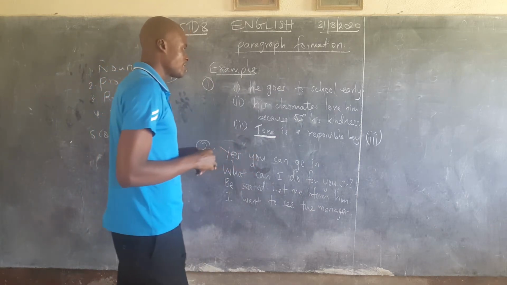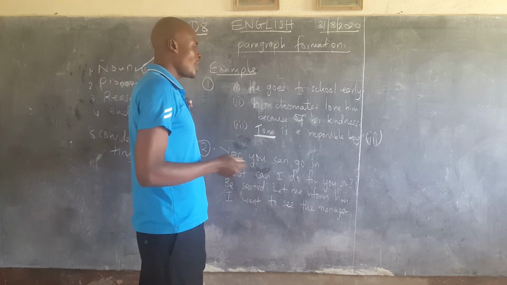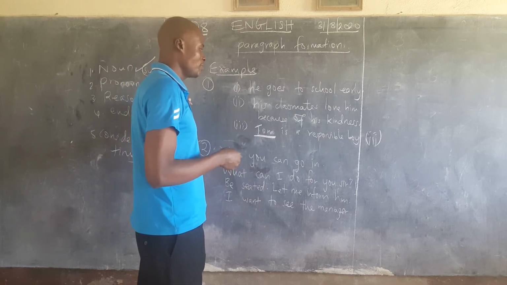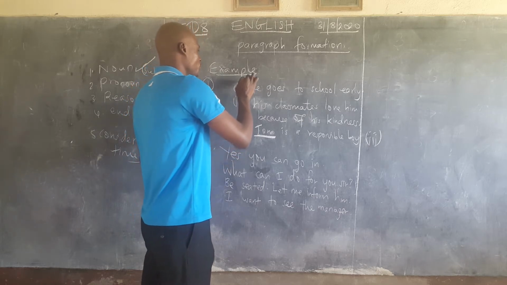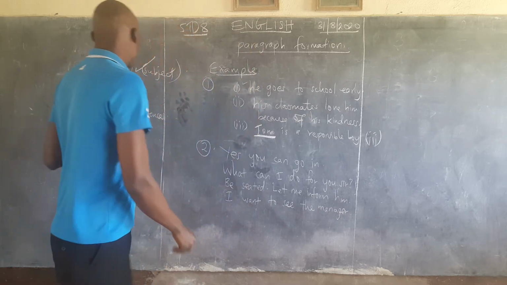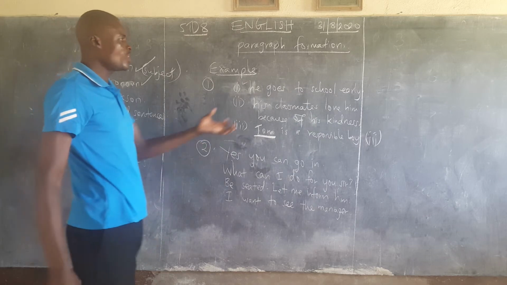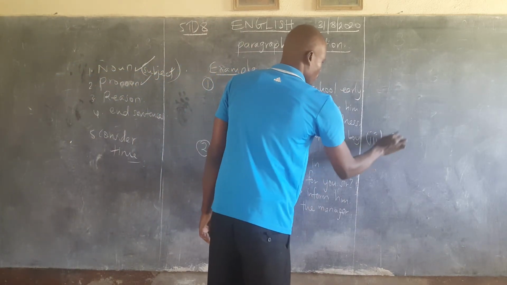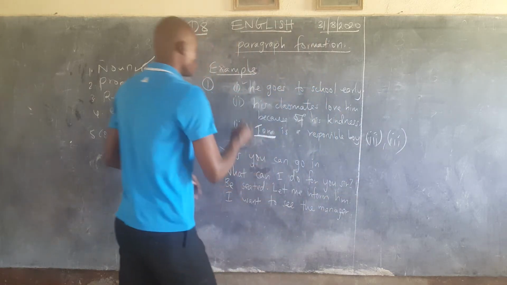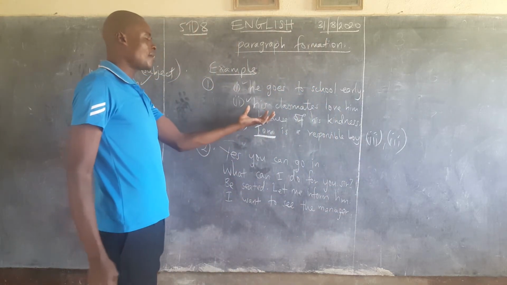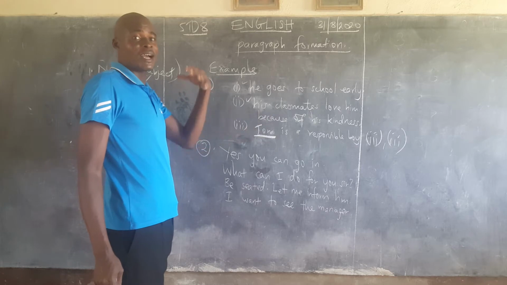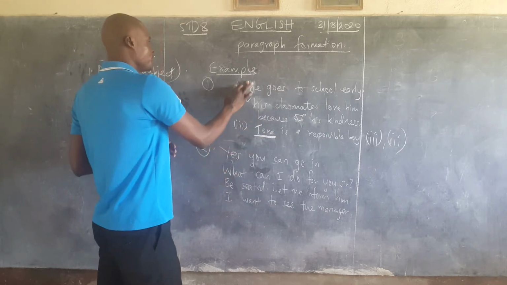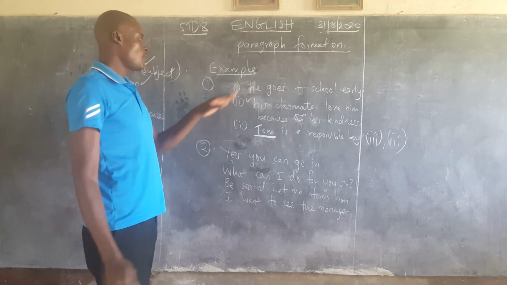Then what is next? Do we say he goes to school early or his classmates love him because of his kindness? In this case, we're going to go for the pronoun, the first pronoun there, that is he. He goes to school early will now be our number 2. I know that his is also a pronoun, but this one becomes a possessive pronoun. So possessive can come later. We begin with this one.